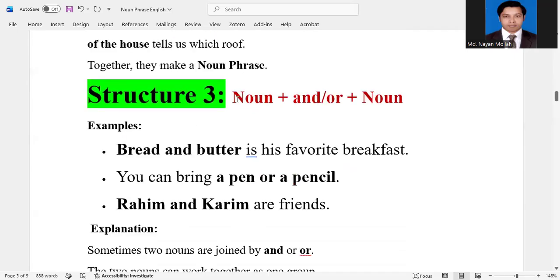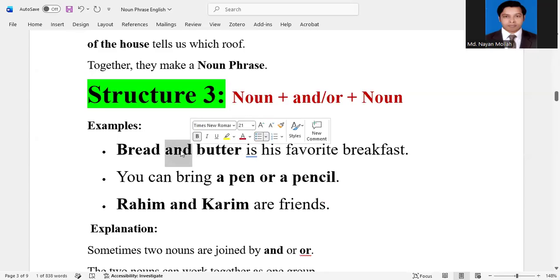Structure 3: noun plus and or plus noun. Example: bread and butter is his favorite breakfast. Here, bread and butter means bread and butter connected with the conjunction and.